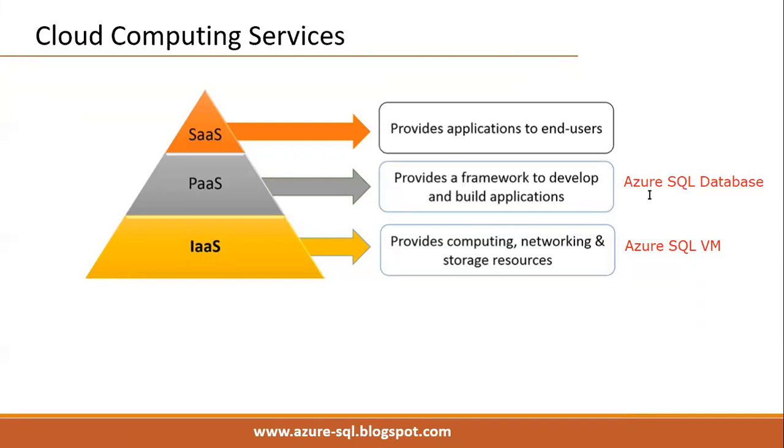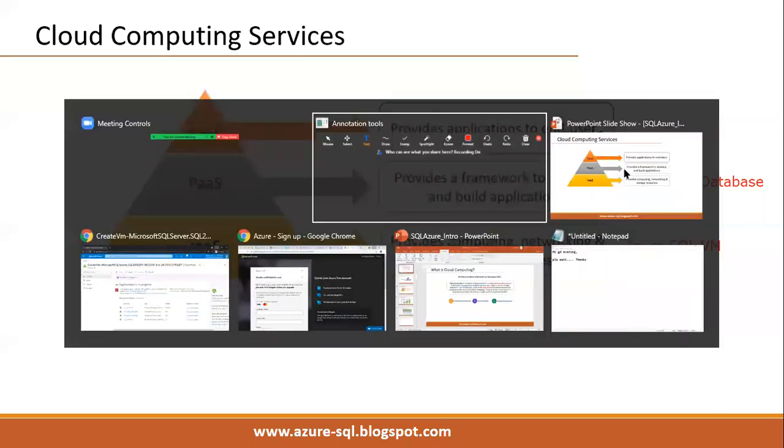Azure SQL database is a database level service. No need to create a machine, no need to create a SQL instance. Directly we create a database in a shared environment. Very fast, I will create Azure SQL database also.